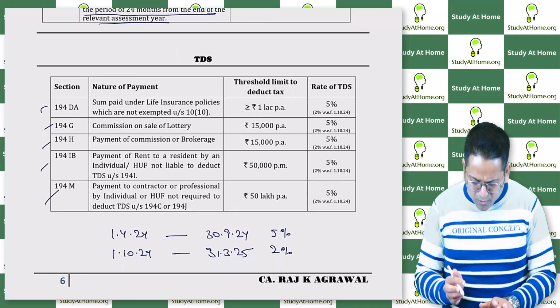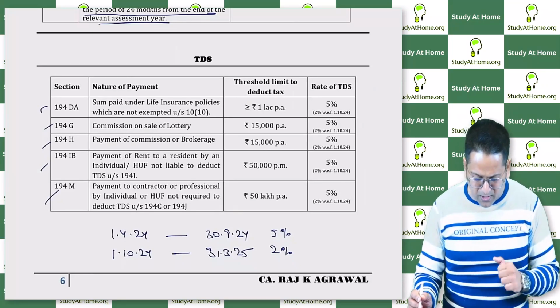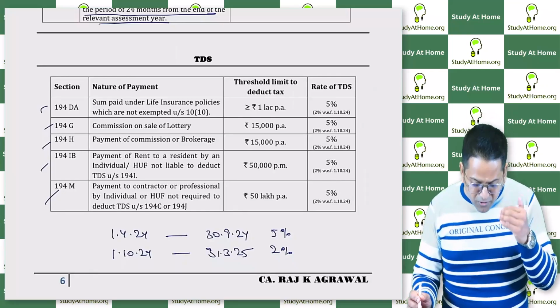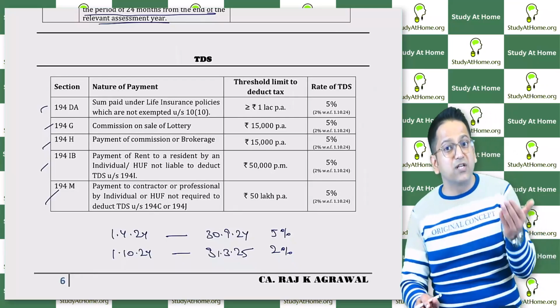First is on the commission. These both G and H are commissions. On commission, it is 2% now, which was 5% earlier. The money that was given by life insurance company, those in which there was no exemption.